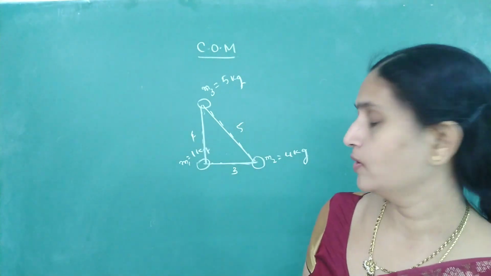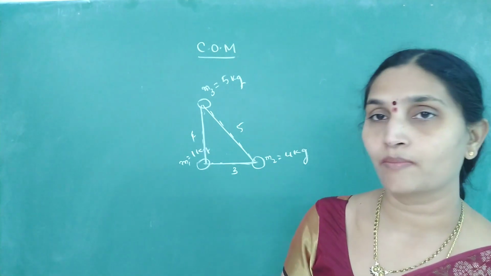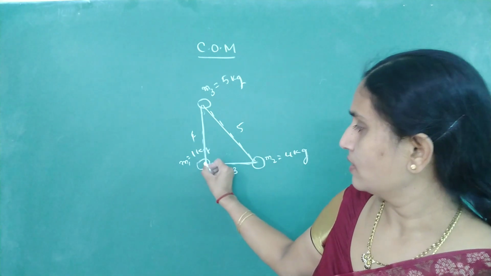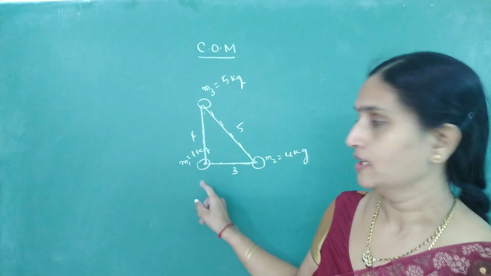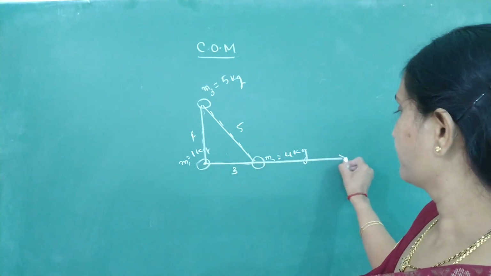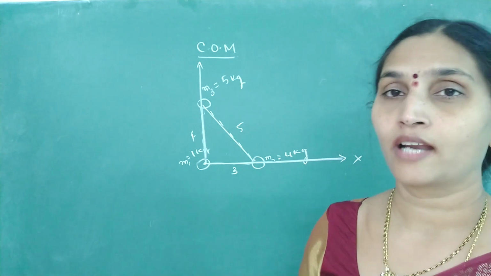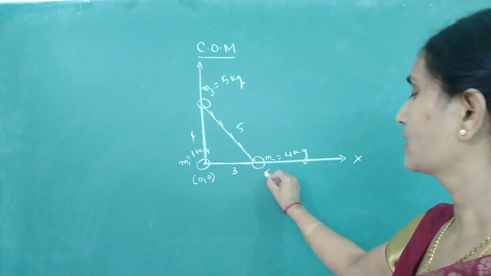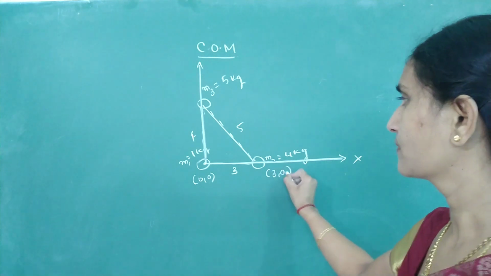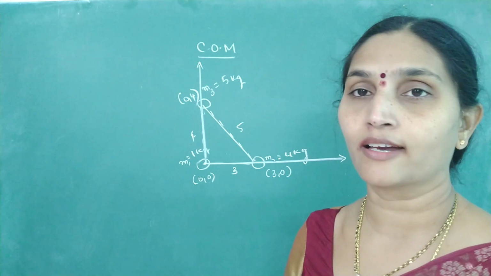Now you have to find the location of center of mass for this 3 particle system, say from M1. That means I am taking M1 as the location of origin. If I select this as origin, this will be your x-axis and this is your y-axis. Write the coordinates: this will be 0, 0, then 3, 0, and 0, 4. It's a 2-dimensional arrangement.